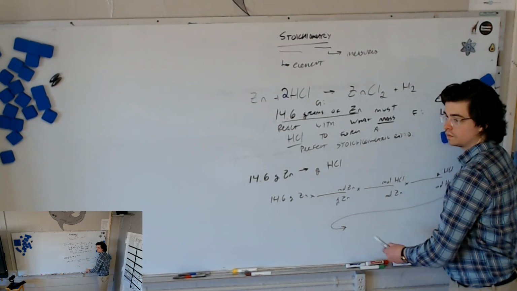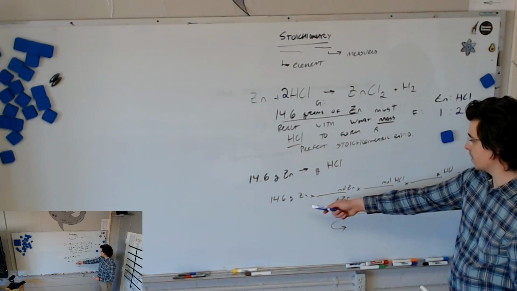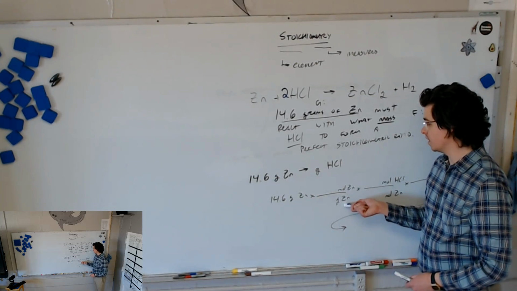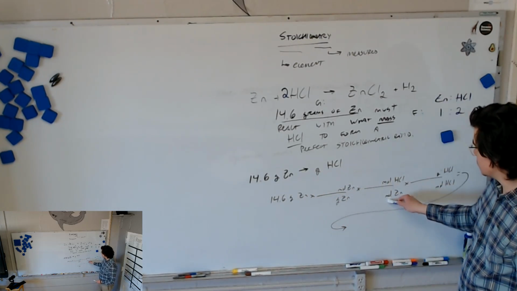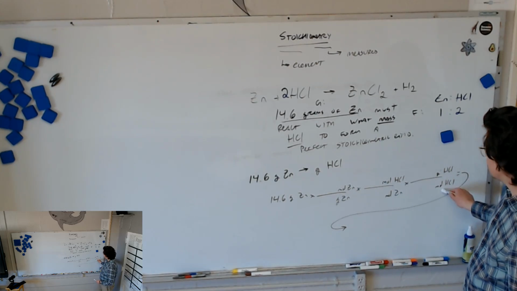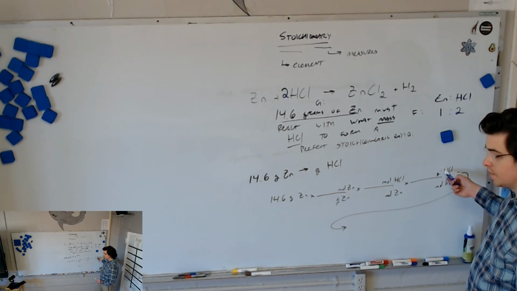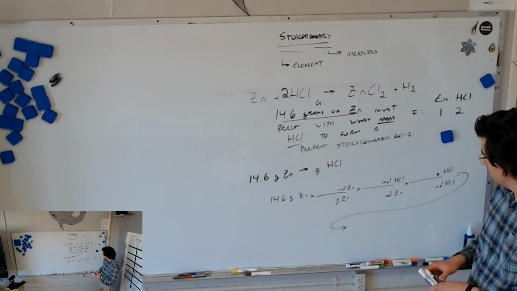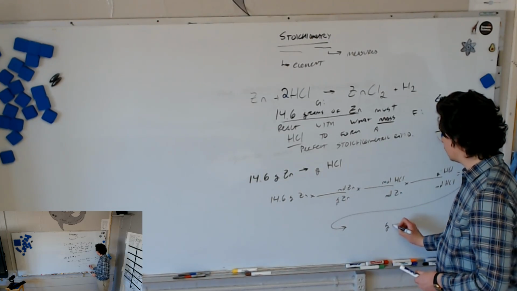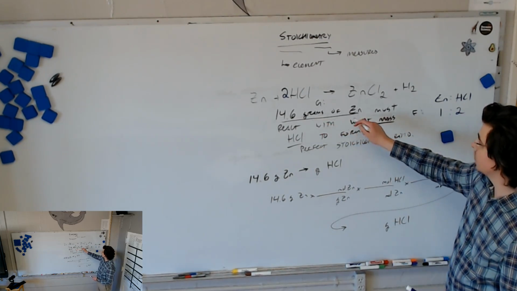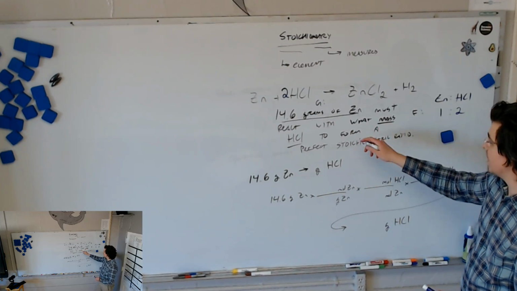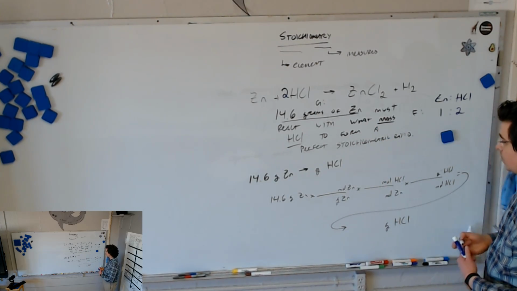So I can see that my grams of zinc are going to drop out because one's on top and one's on the bottom. My moles of zinc are going to drop out. My moles of hydrochloric acid are going to drop out. What unit am I going to be left with? Grams of hydrochloric acid, which is what we wanted to find. 14.6 grams of zinc must react with what mass of hydrochloric acid? This will satisfy that question.